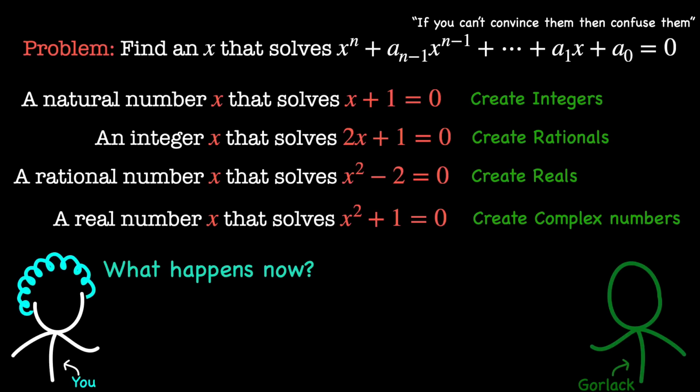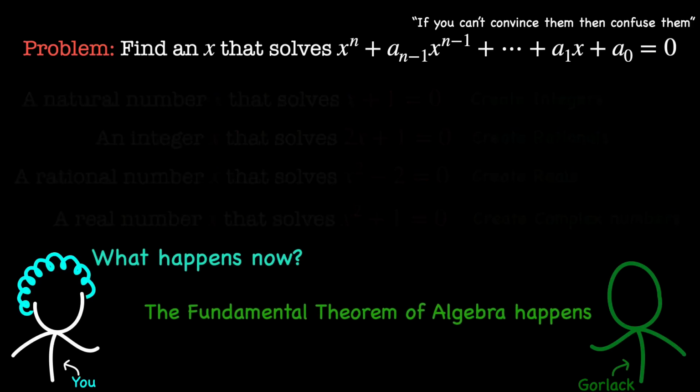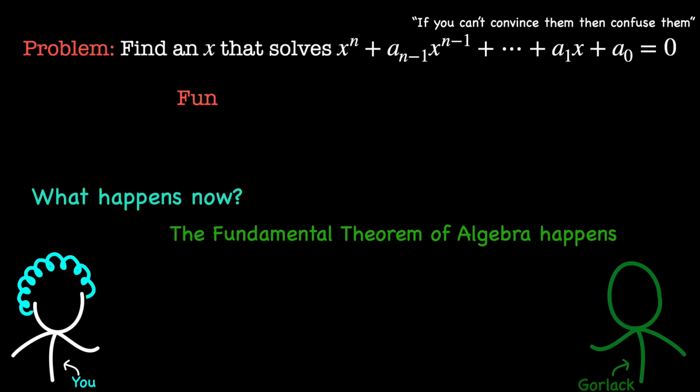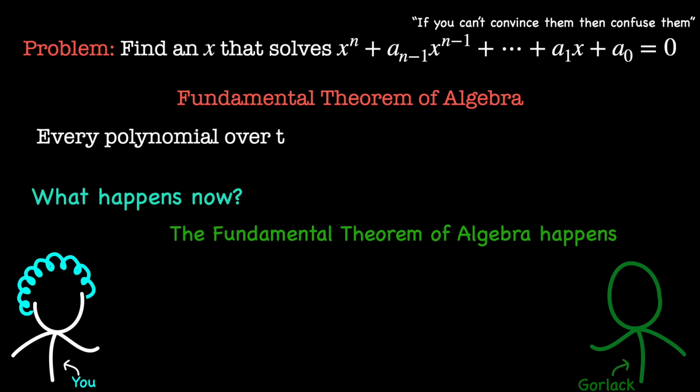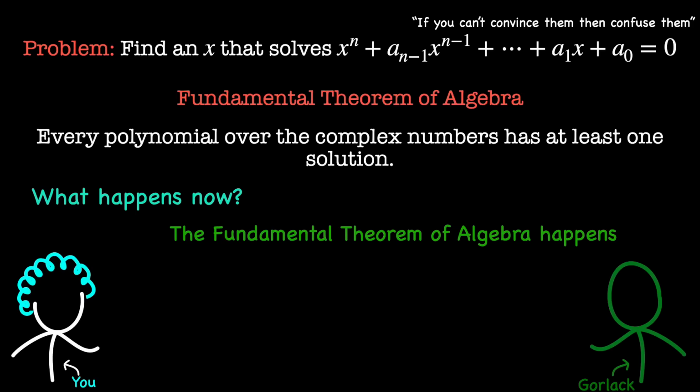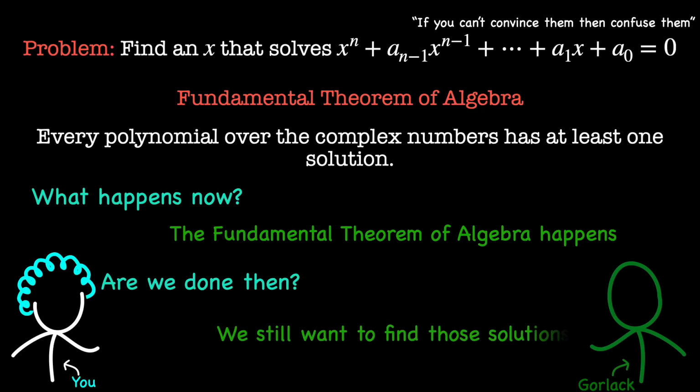And when we reach the complex numbers, something extraordinary happens. The journey ends. The fundamental theorem of algebra guarantees that any polynomial with complex coefficients has at least one solution. With the question of existence resolved, we pivot to a deeper challenge. How can we find these solutions?